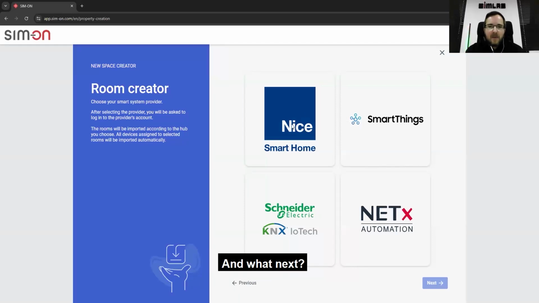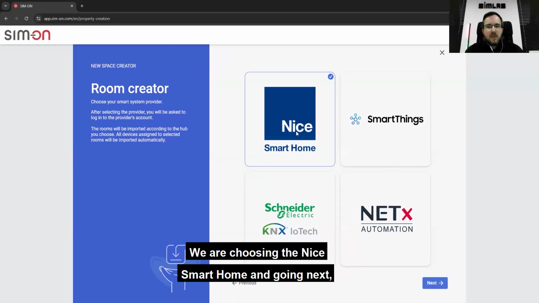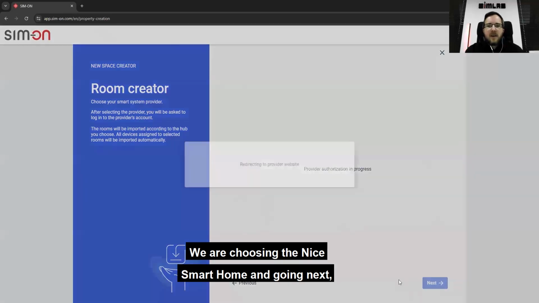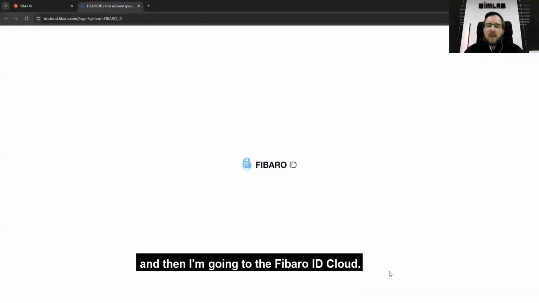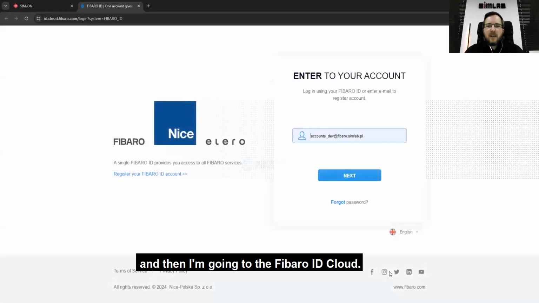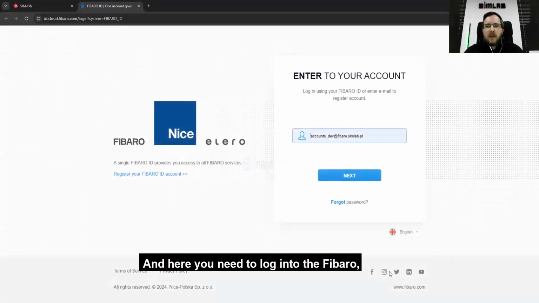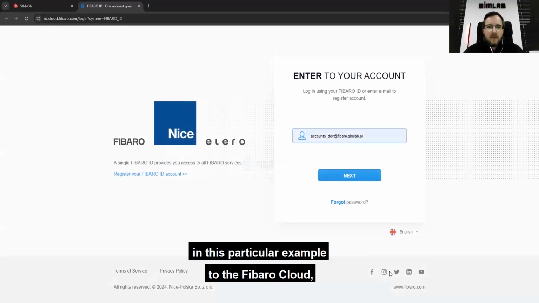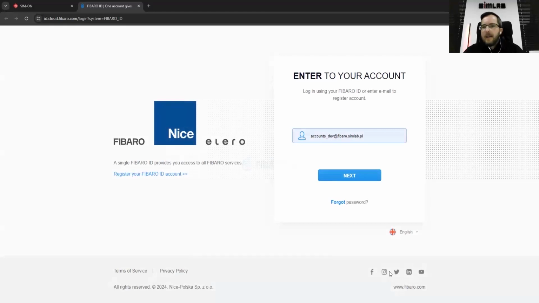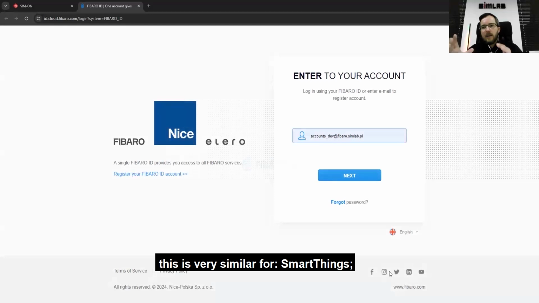And what next? We are choosing the Nice Smart Home and going next, and then I'm going to the Fibaro ID cloud. Here you need to log into the Fibaro cloud in this particular example. This is very similar to SmartThings, KNX, IoTech with Schneider Electric, and with the NetX.